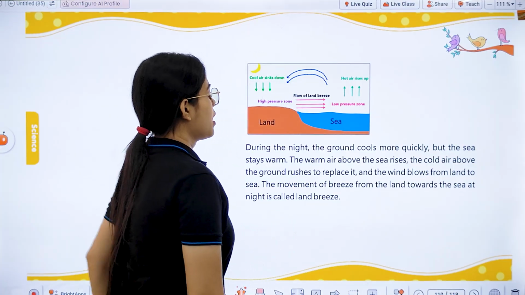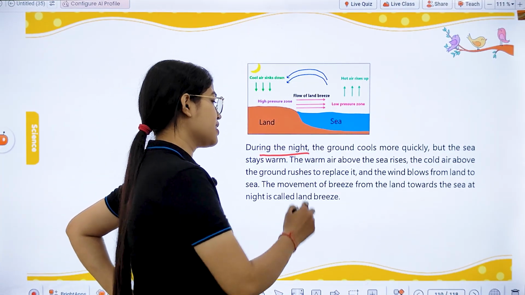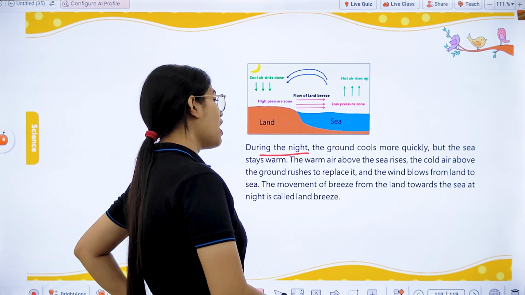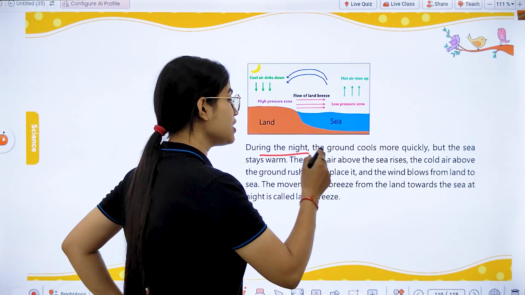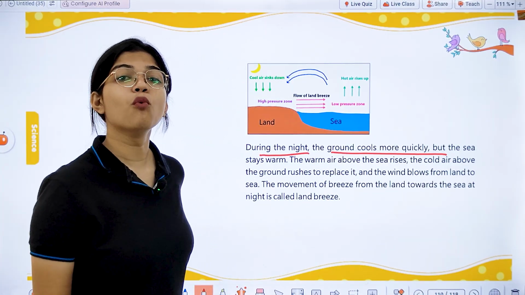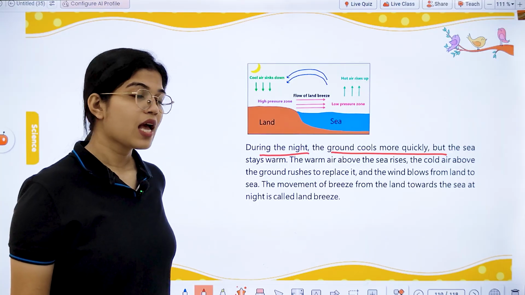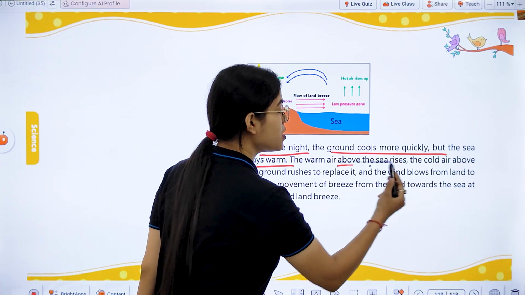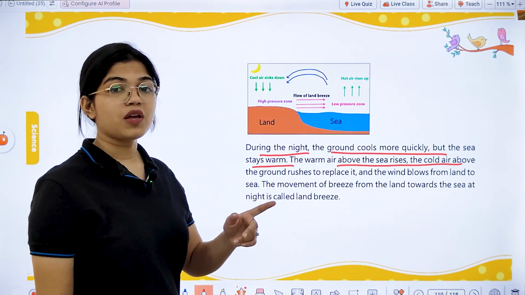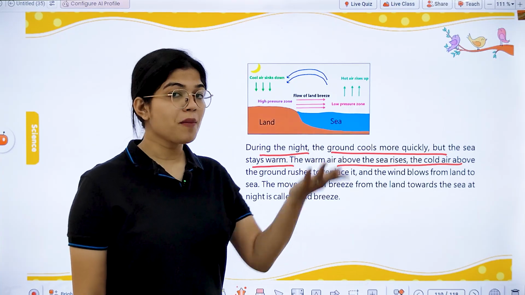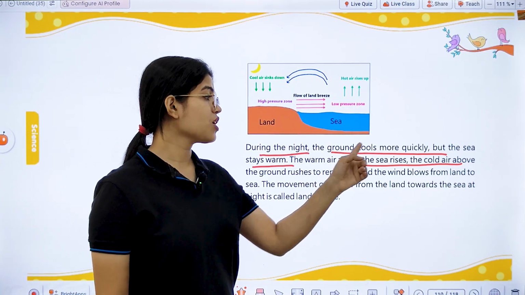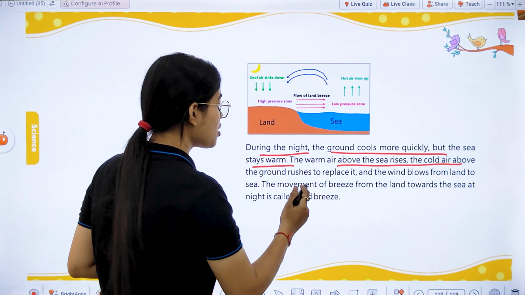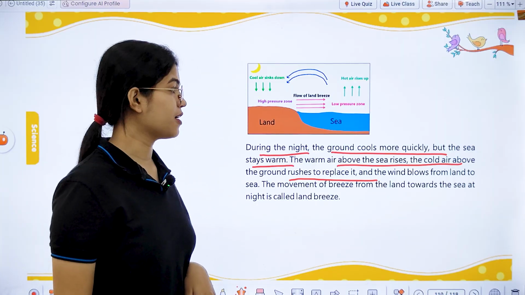Okay. Now, next is during the night time. Now there is another type of breeze also which occurs during the night time. Okay, as we have discussed, during the night time the ground or the land cools more quickly as compared to the sea, and the sea stays warm. So now the warmer air which is above the sea rises up. That means the air which is above the sea will rise up, and the cool air which is above the land will rush to replace the air above the sea.